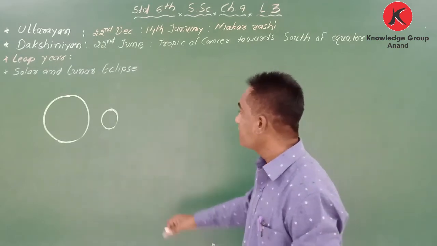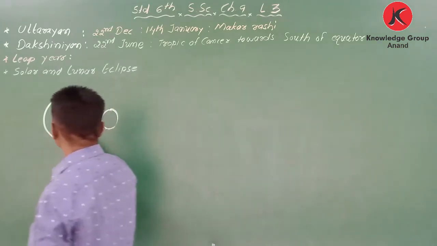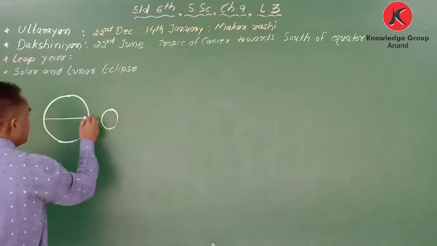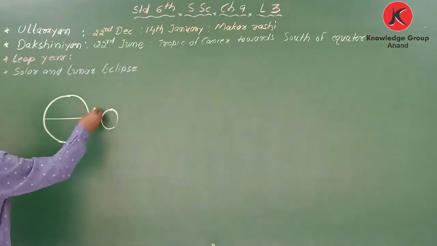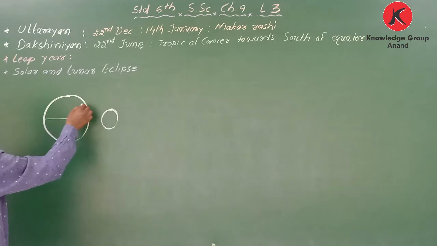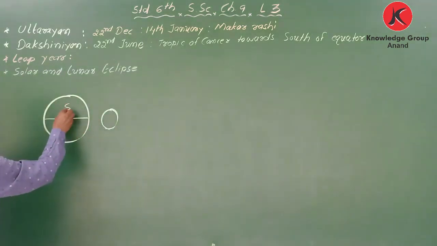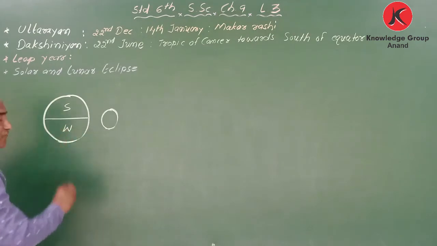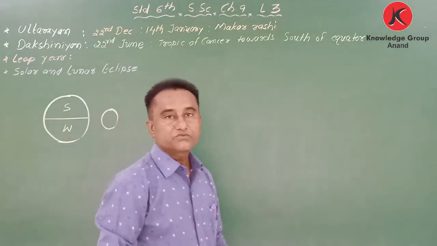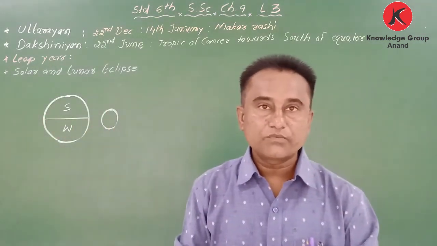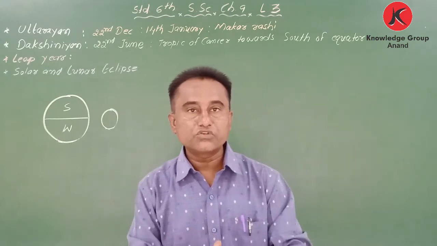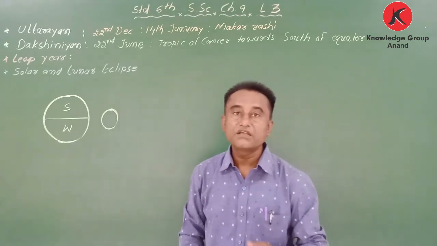This is the equator. When the position changes and the sun rays fall straight here, they have summer here and winter there. Because of the revolution we have different seasons.